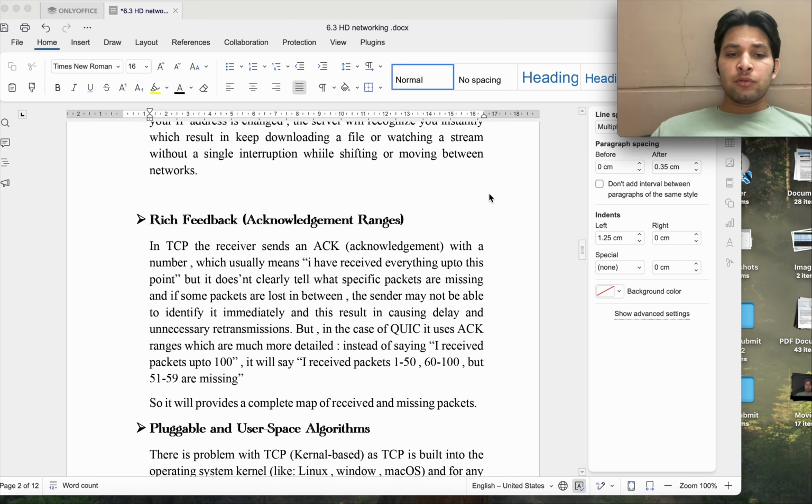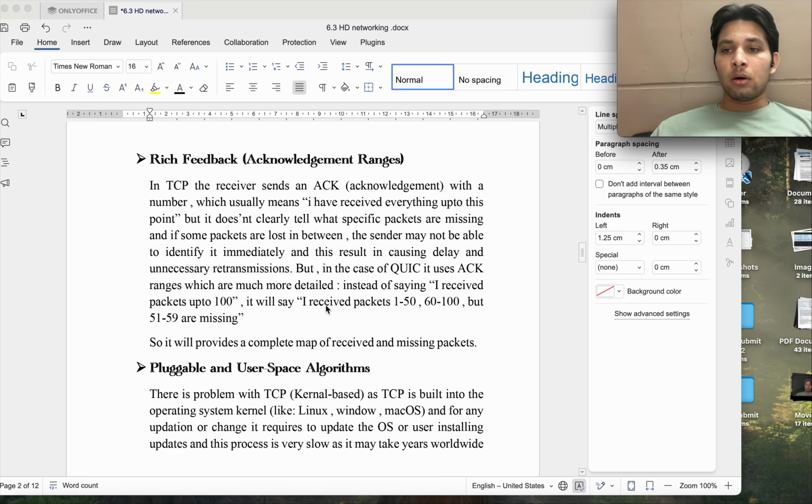Rich feedback. In TCP, when we receive an acknowledgement, it will be like: I received the packets up to 100. Now to identify the lost packet will be difficult, or it will consume more time for the sender to find the lost packet that needs retransmission. But in QUIC, it says I have received packets 1 to 50, and 60 to 100, but 51 to 59 are missing. So it provides a complete map of received and missing packets, which is beneficial for the sender to recognize the lost packets.